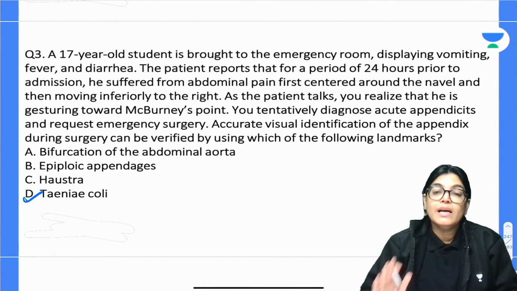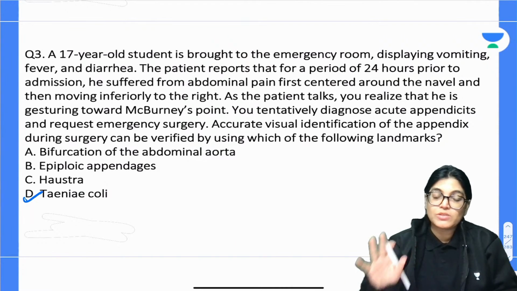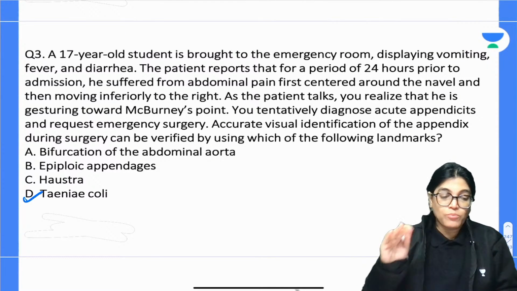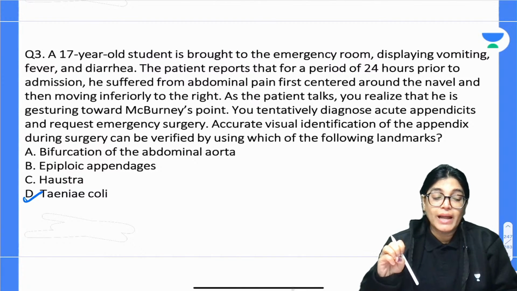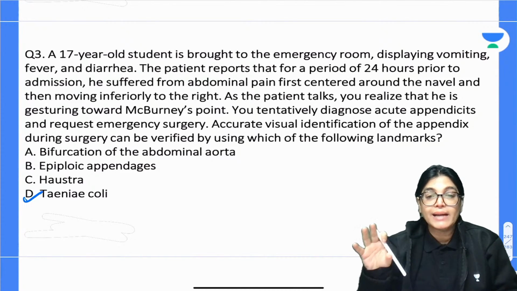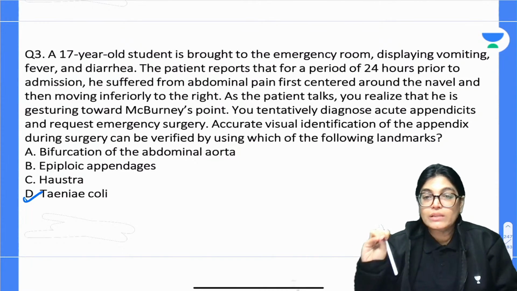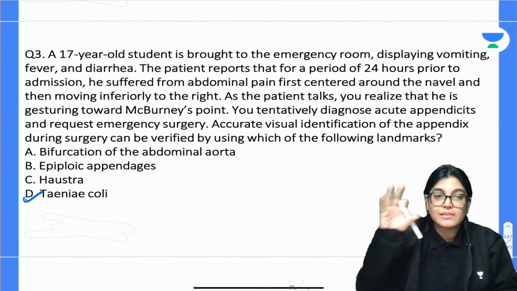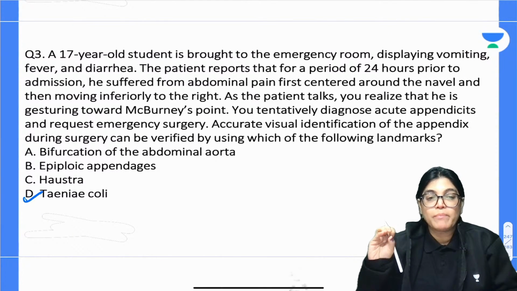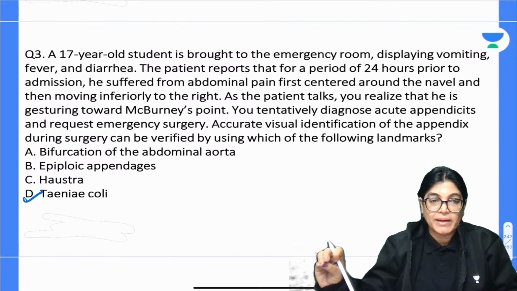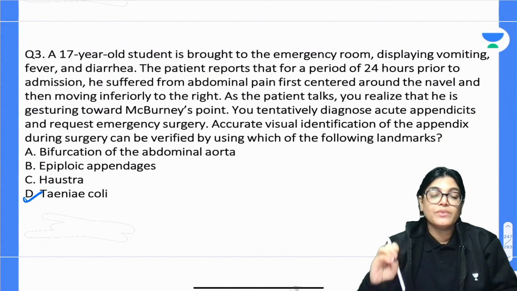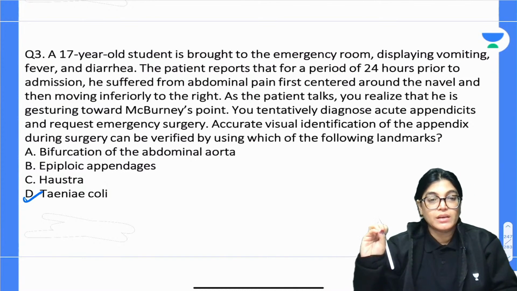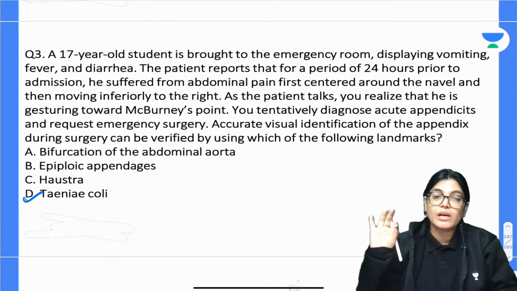So first thing is that these features must be known to you. And the important part for the identification of appendix is that tinea coli is a longitudinal band, a muscle coat which is running longitudinally over the large intestine. These longitudinal bands are converging towards the base of appendix. So, we have got 3 tinea coli and all 3 converge to the base of appendix. So, we will go with tinea coli as the correct answer for identification.